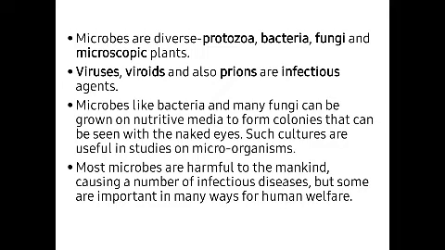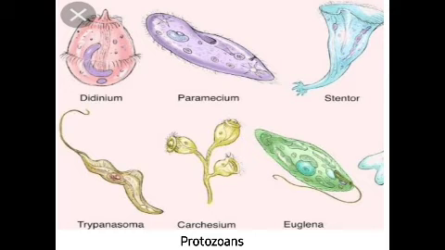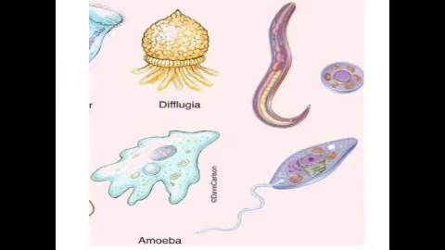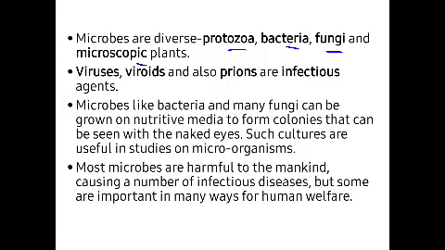And these microorganisms are of different types, with diverse varieties. So first one is the protozoa, next is bacteria, number 3 is fungi, and then certain microscopic plants. If we see the protozoans, there are Paramecium, Trypanosoma, Euglena, Diffluegia and this amoeba and so on. These all are protozoa, microorganisms which cannot be seen by our naked eyes.